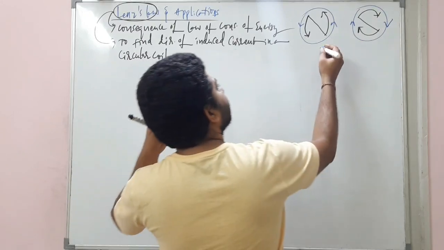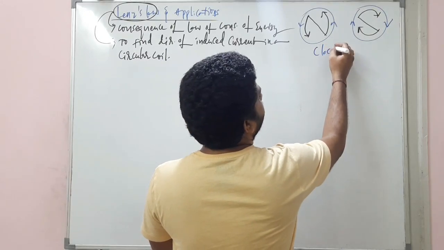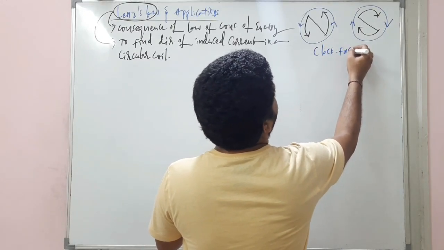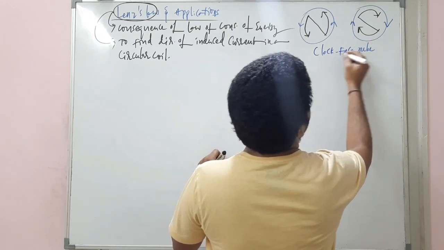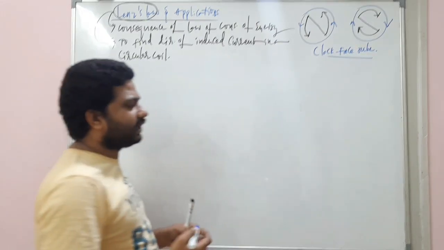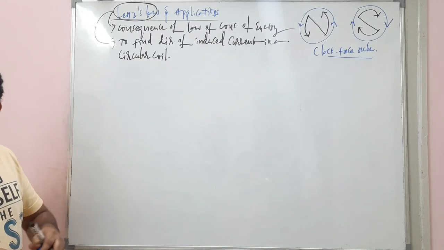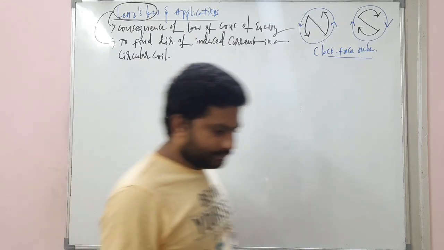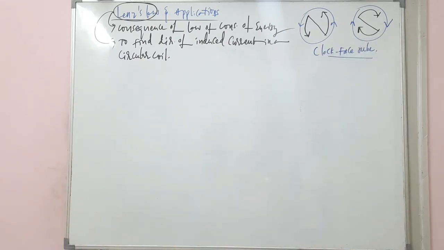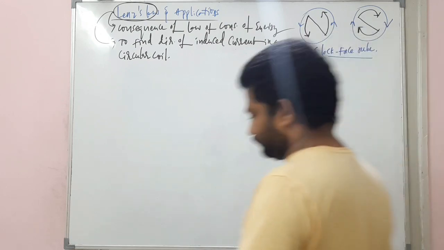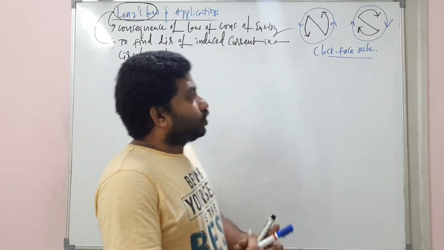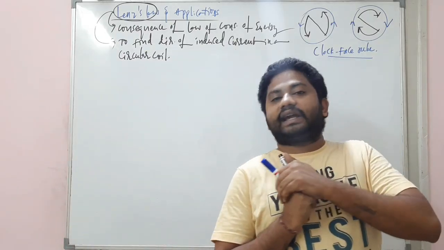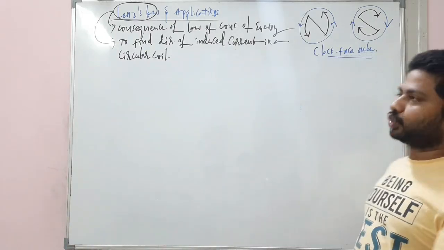This is called the clock face rule. Already you know, in magnetic effects of electric current we have discussed the clock face rule.